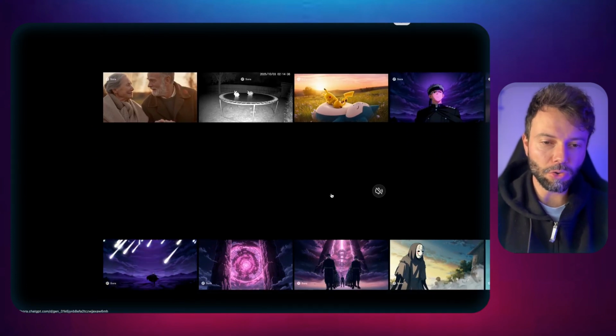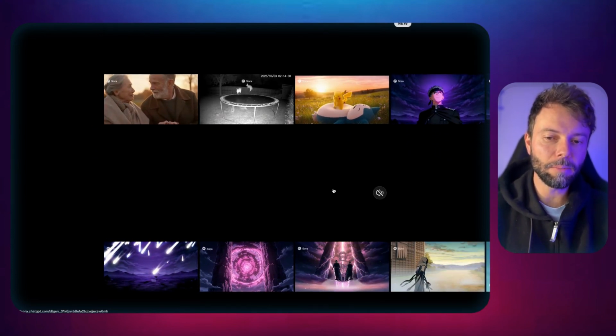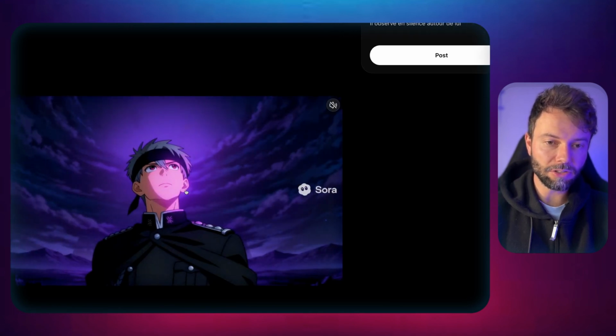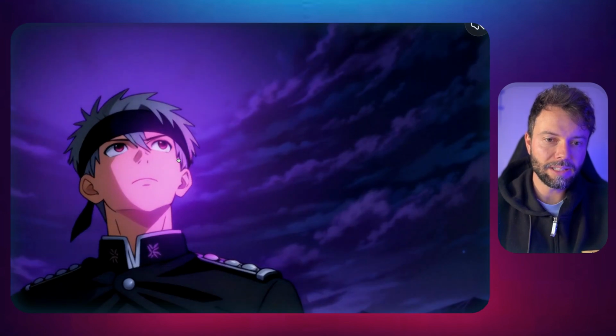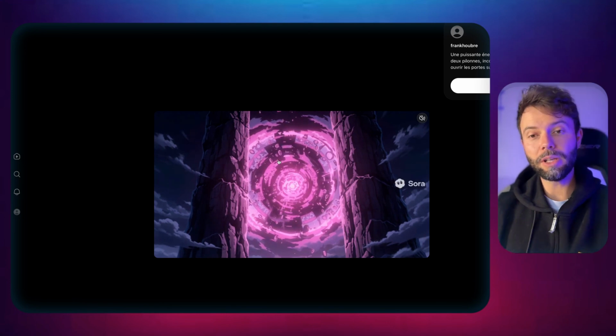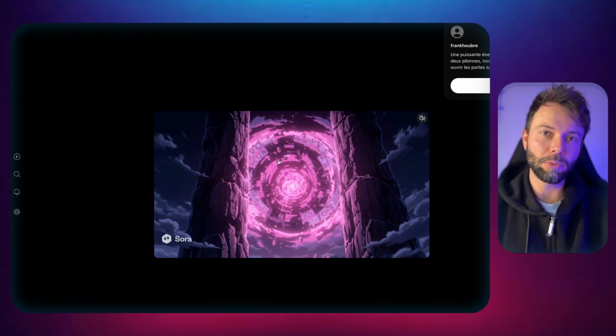That's something I could criticize, however, about the animated part, where sometimes if you click on certain videos, you'll see the lines tremble just a little bit. You can see here it's shaking, you can tell it's a bit unstable, and that might be one of the only criticisms I can make about Sora 2 at the moment. And in terms of generation speed, it's actually extremely fast.